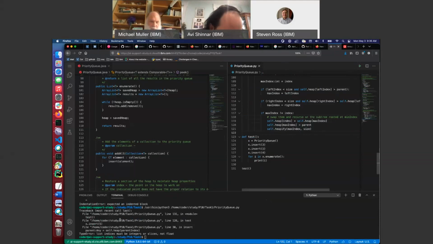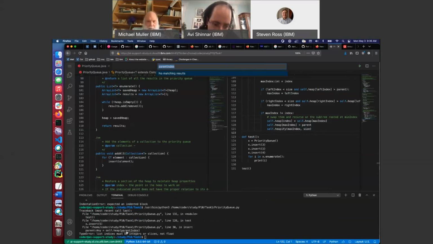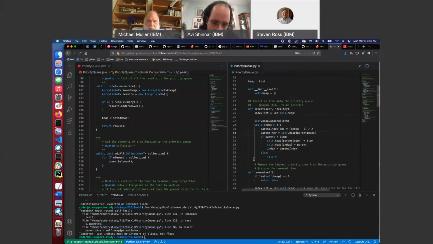Okay, now there's like a more real error. Where is this line here? Okay. List indices must be integers or slices. Which line was that again? Sorry, that's parent index. Parent index is supposed to be an integer. Oh shoot.